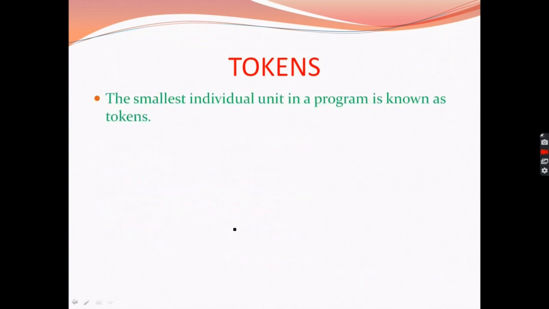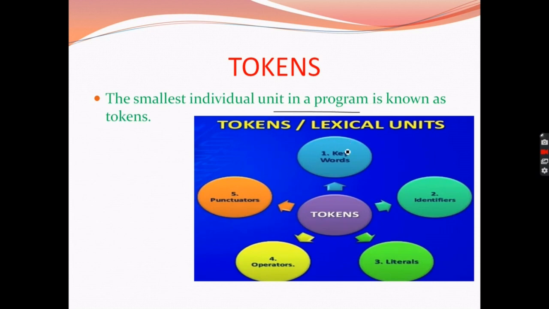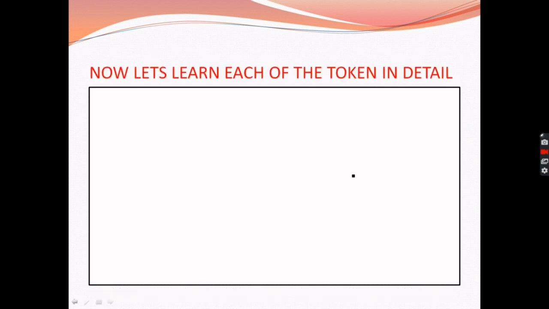So in Python, the token plays a very important role because they are the smallest individual unit of any program, and these are of many types. So we have keywords, identifiers, literals, operators, and punctuators. Now let's learn each of the tokens in detail.